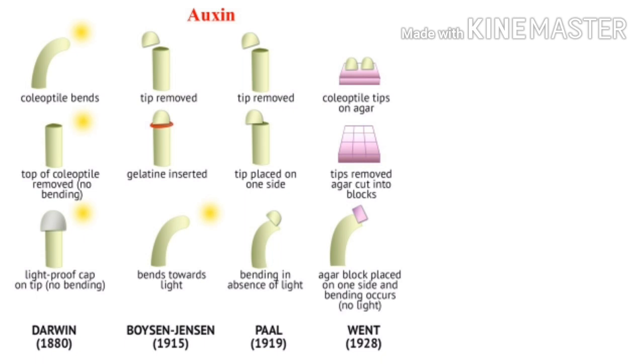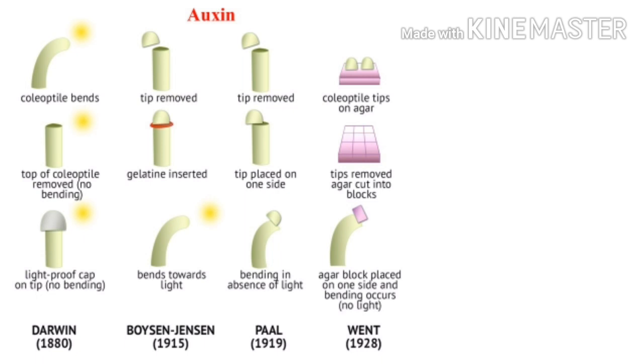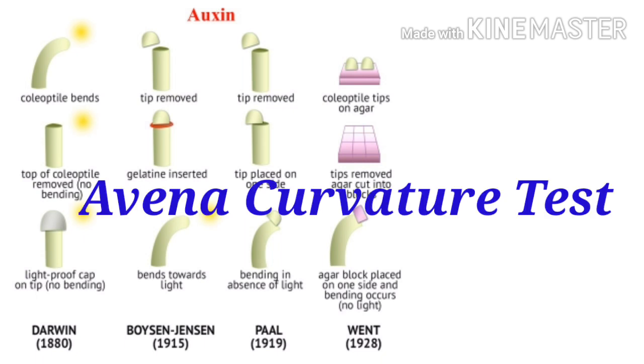Then there was the scientist Went, who was from Holland, who isolated a plant growth substance by placing agar blocks under the coleoptile tip for some time, then removing them and placing them on decapitated Avena stems. After placement of the agar, the stems resumed growth. So from this he concluded that the curvature of stems was proportional to the amount of growth substance in the agar block, and the test is known as the Avena curvature test.